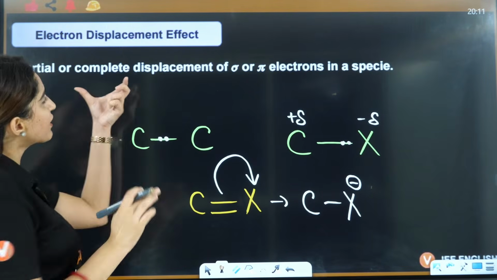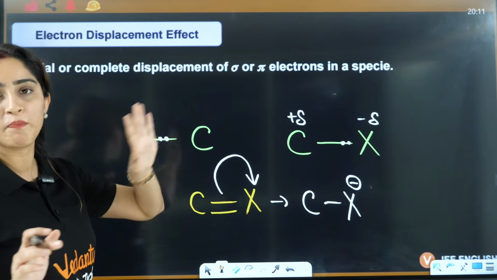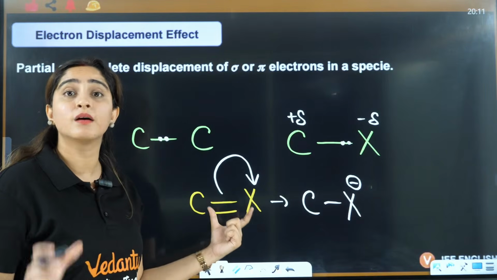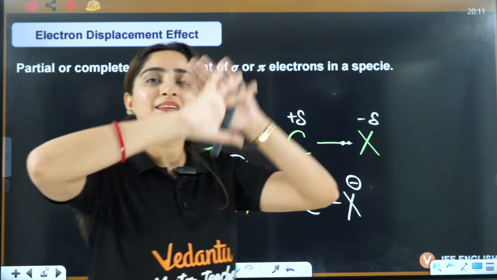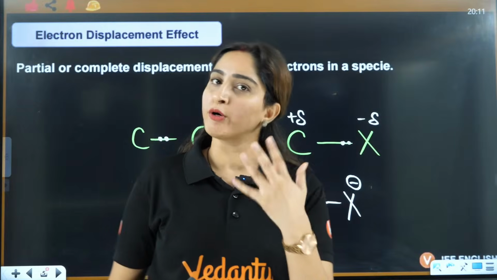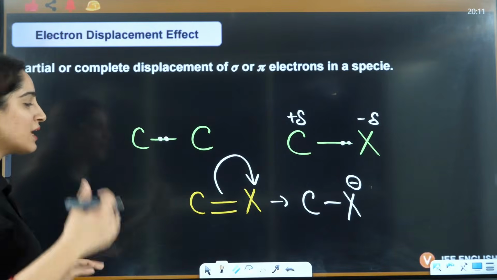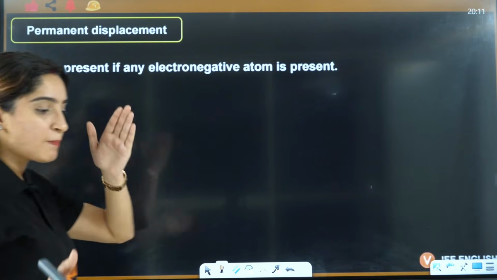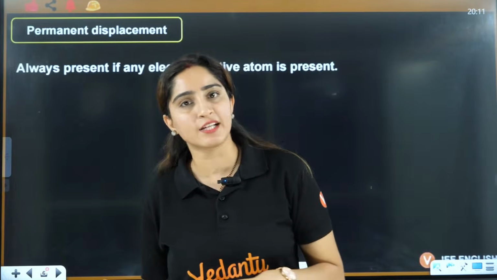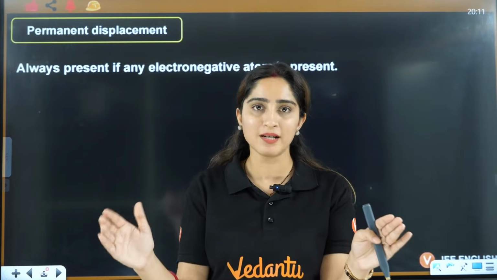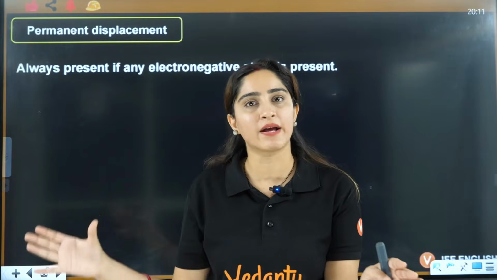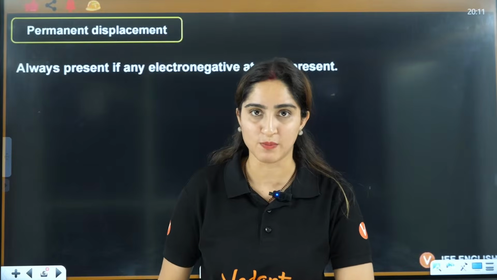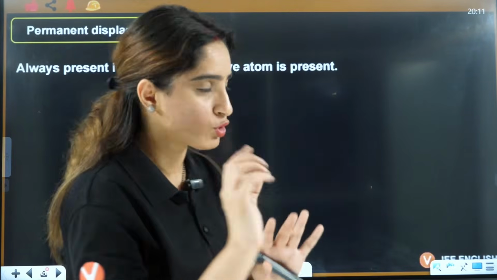So partial or complete displacement of sigma or pi electrons, like here we are displacing the sigma electrons, here we are displacing the pi electrons. So in this electron displacement effect, we are talking about all these electrons, right? Now, whether there will be permanent displacement or temporary displacement, it is divided into two parts. These electron displacement effects are of two types. One is permanent displacement, other is temporary displacement. So we'll talk about both of them one by one.